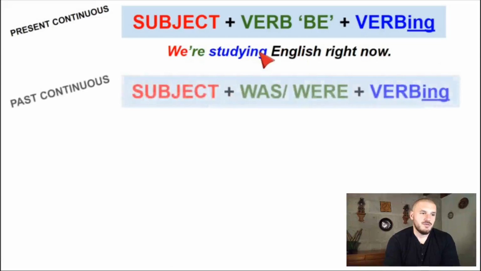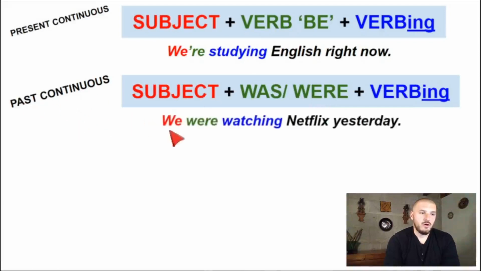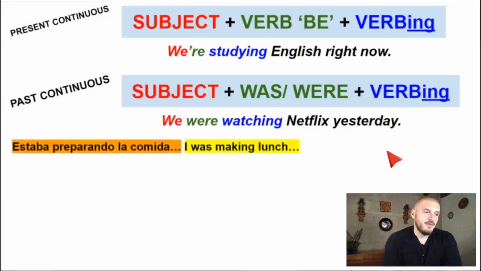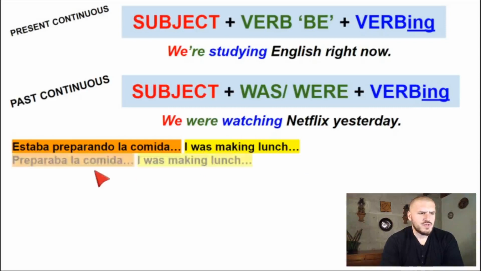So for past continuous, the only change is that the verb be, instead of being am, are, or is, is now was or were for the past, okay? For example, we were watching Netflix yesterday. Estábamos viendo Netflix ayer. And that's it. That's the past continuous. So, we were watching Netflix yesterday. Estaba preparando la comida. I was making lunch. In Spanish, you can also say preparaba la comida. I was making lunch. In English would be the same translation, okay?